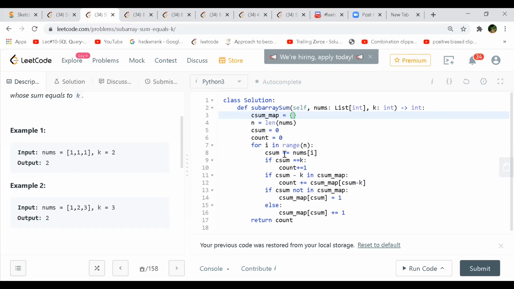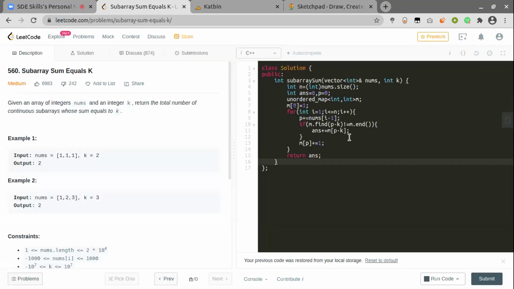Abhishek, you have an approach for this question, right? Could you please go through it? My implementation is the same as the map one, because that is the most optimized. I've used an unordered map here, and similarly, I've taken the zero sum as 1 initially, and I iterate through each index, first take the cumulative sum and check if p minus k is already present, then add it to my answer, and after this, just increment that particular cumulative sum in the map.